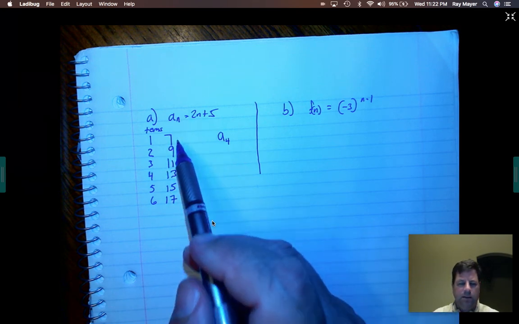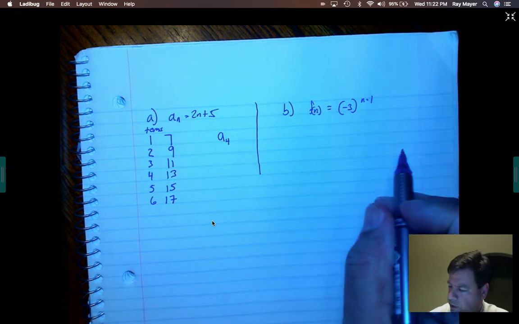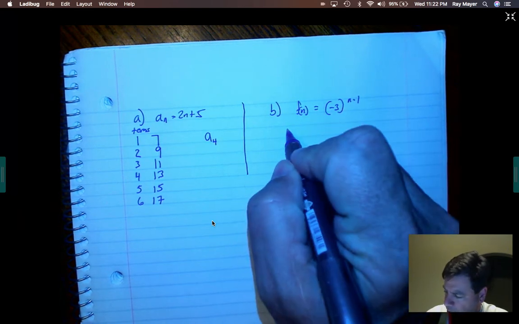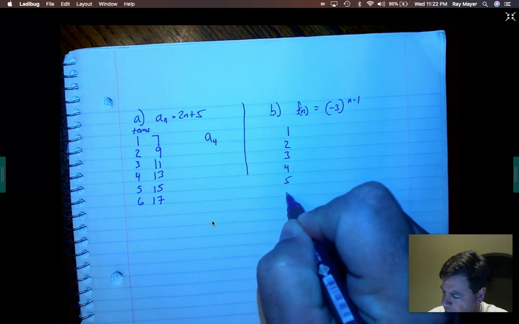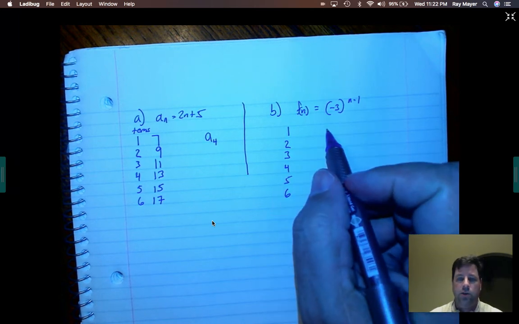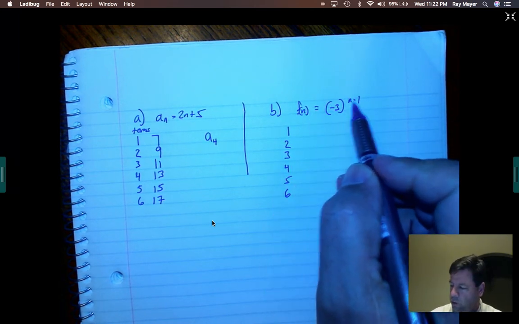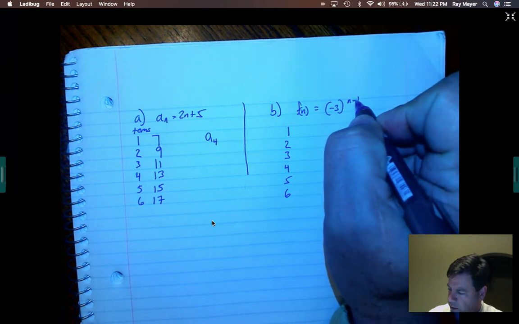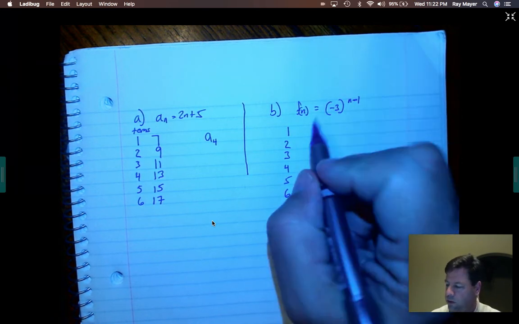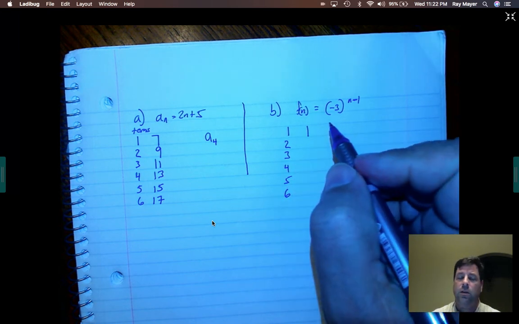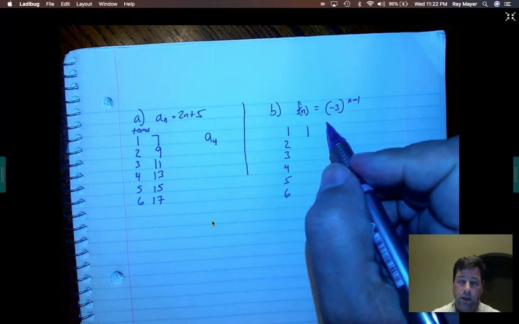Again, I like the a sub n a little bit better. We'll talk about it. Here we go. Here's the second one. So again, 1, 2, 3, 4, 5, 6. And we're just going to plug and chug. That's it. So 1 minus, that's a negative sign here. That looks like multiplication. 1 minus 1 is 0. So negative 3 to the 0 power is 1. Anything to the 0 power is 1. Don't forget.